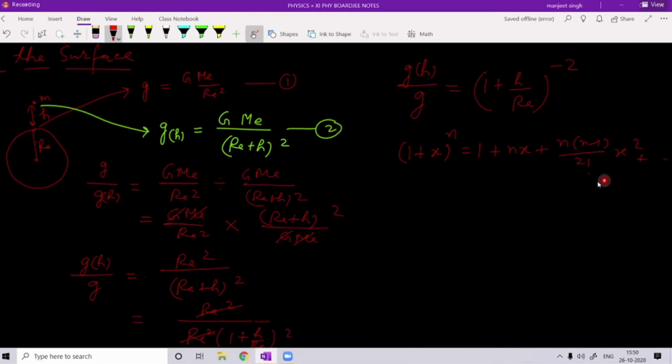Higher order terms will be there. We are not interested in that, for the reason we are going to see. So we will expand this factor with the help of this.